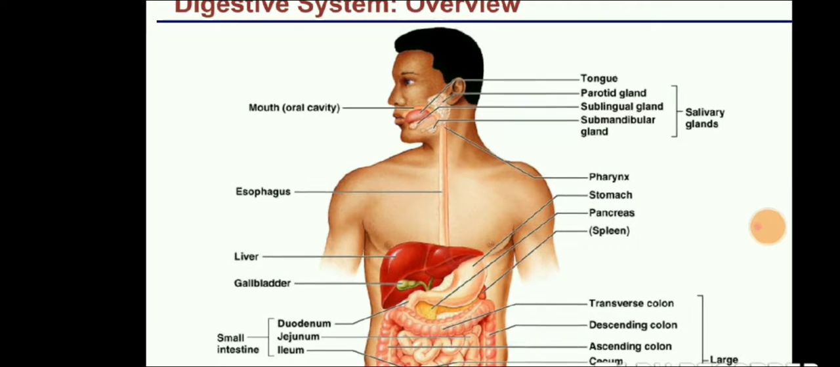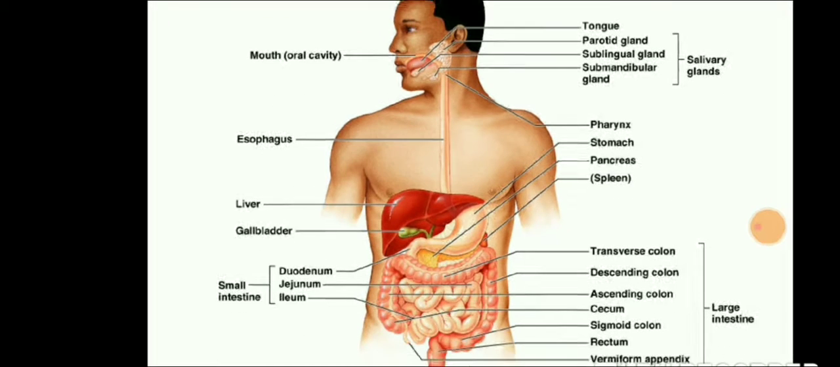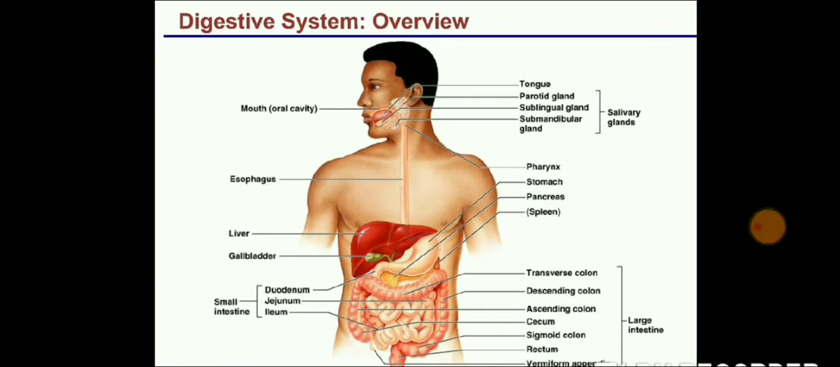So this is the main digestive tract which you have: your oral cavity, salivary gland, tongue, esophagus, pharynx, stomach, pancreas, liver, gallbladder, small intestine, large intestine, rectum and anal canal.